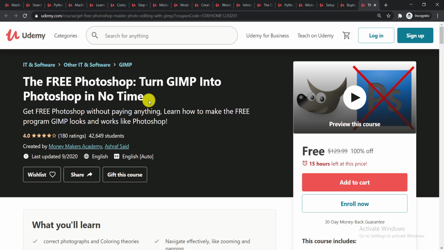The last course is the free Photoshop. Turn GIMP into Photoshop in no time. Get free Photoshop without paying anything. Learn how to make the free program GIMP look and work like Photoshop.